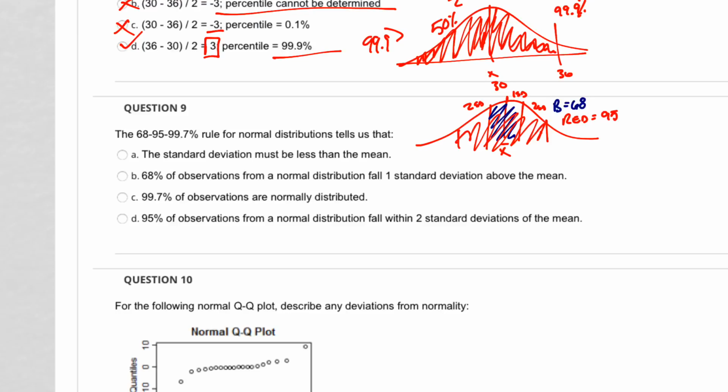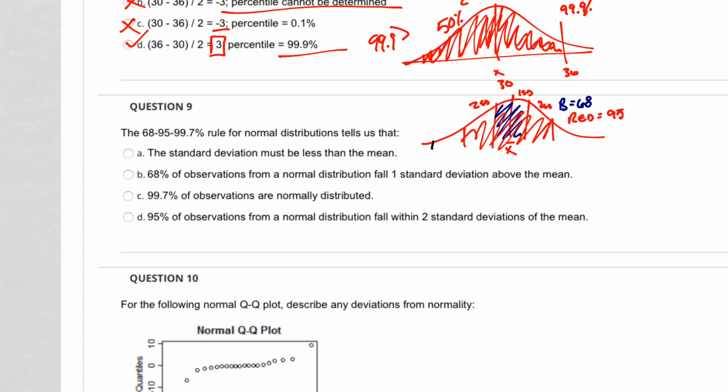And then the final thing that it tells us is that within three standard deviations, 3SD, you're going to have 99% of your observations. So black is 99.7%. All right. So what is the answer? The standard deviation must be less than the mean. No, that doesn't make any sense. You can have standard deviations that are really much bigger than the mean.